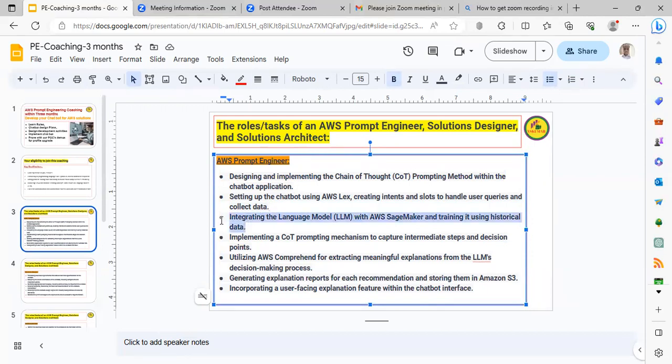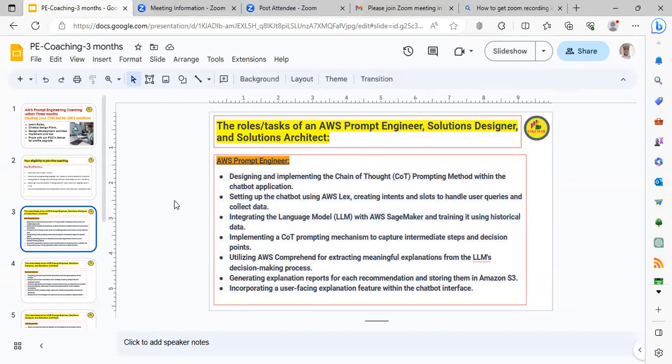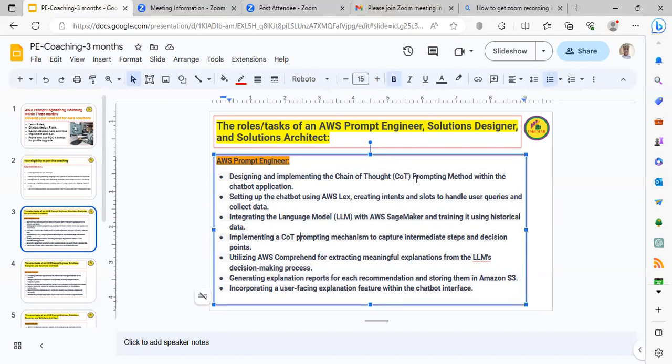Normally through SageMaker, we are going to do machine learning and deep learning kinds of activities. So, implementing COT prompting mechanisms, basically the chain of thought prompting process. We are going to do that mechanism to capture intermediate steps and decision points.